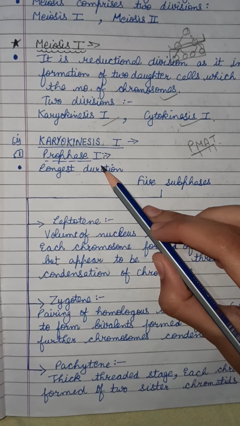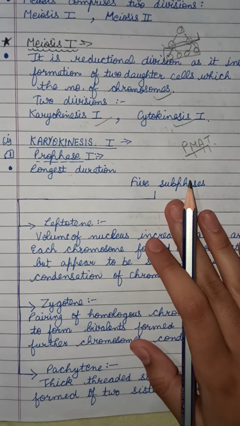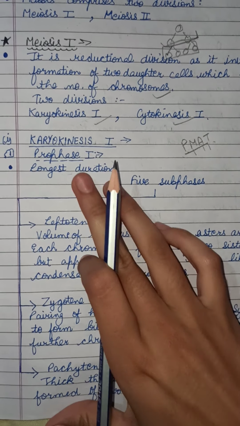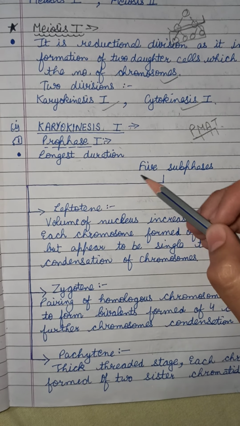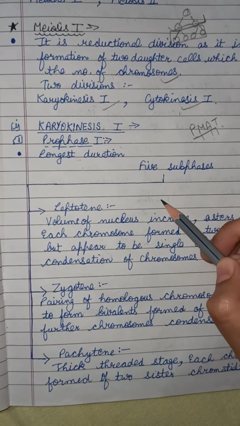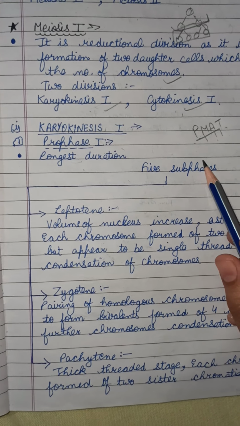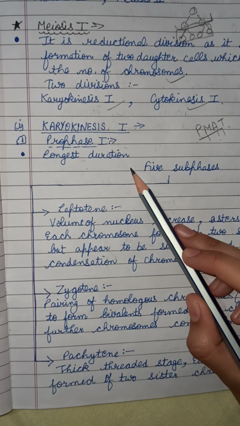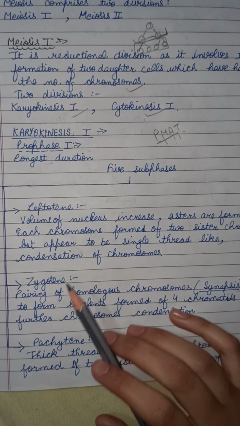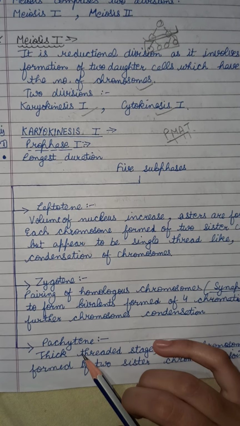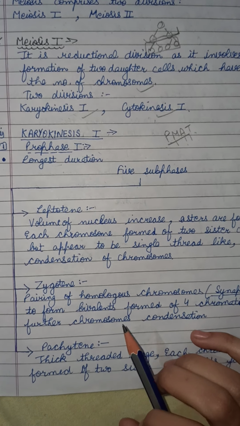This prophase 1 is again divided into 5 subphases, so it is of the longest duration. As we know, no other phase is divided into 5 subphases, only this one is. So it is the longest duration. The 5 subphases are as follows: leptotene, zygotene, pachytene, diplotene and diakinesis.